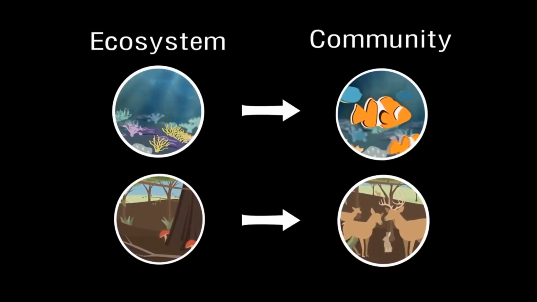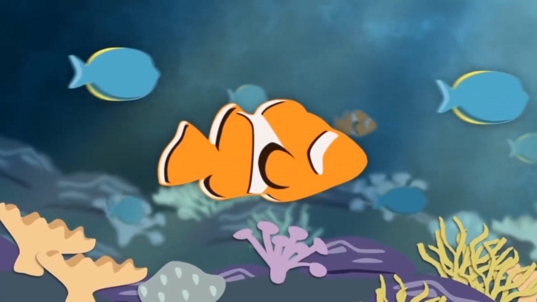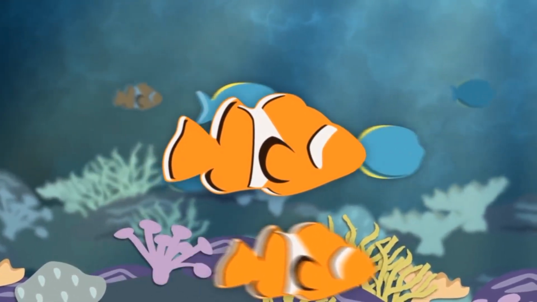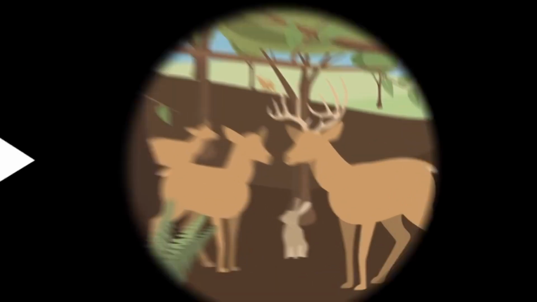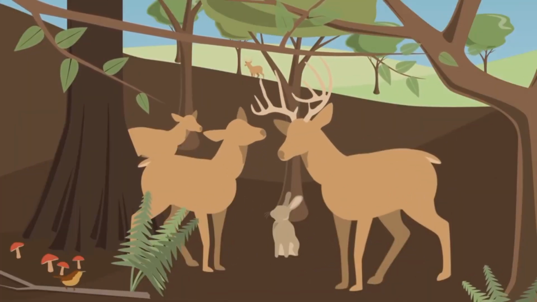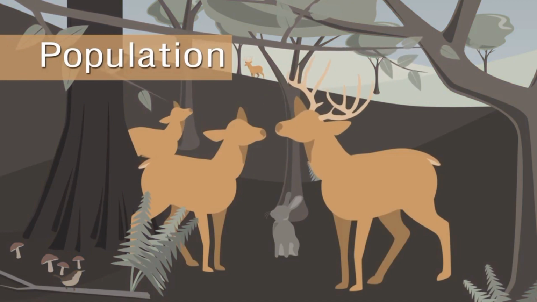Within a community, we can observe the population. A population consists of all the individuals of a species living within the bounds of a specified region. What example of a population can we see in the Indiana forest? One example is a population of white-tailed deer.